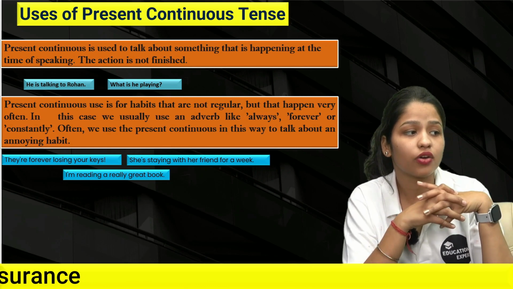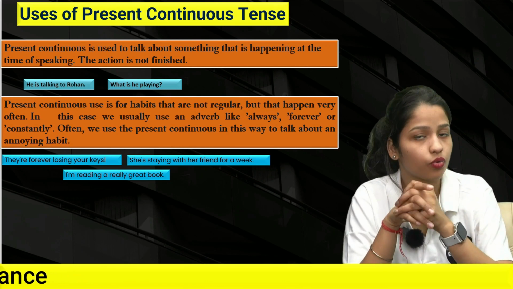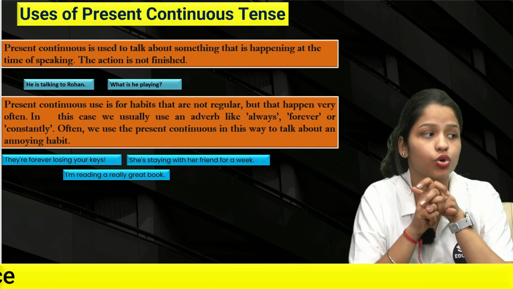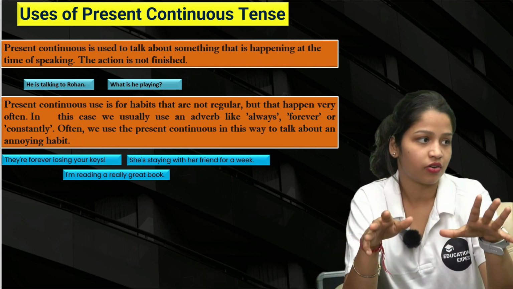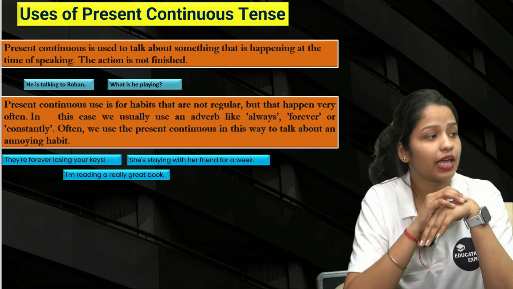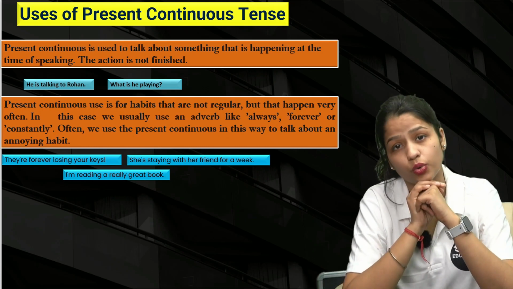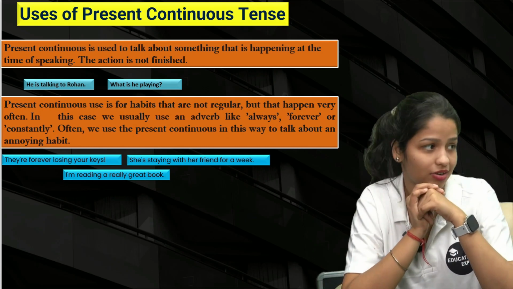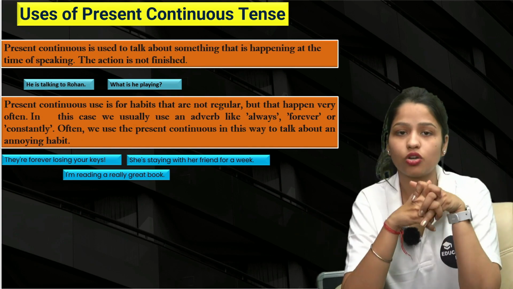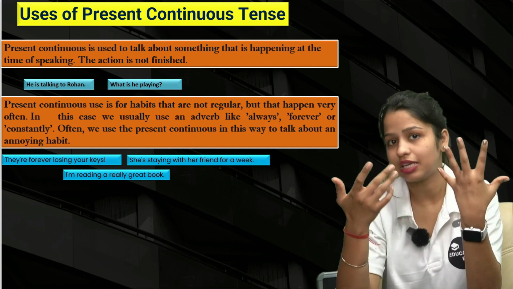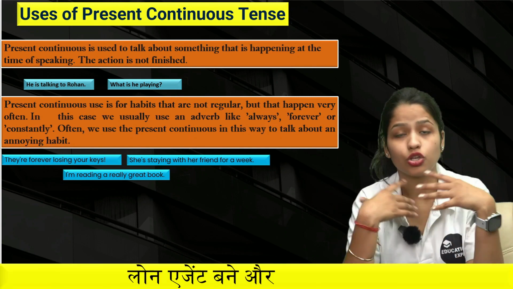She's staying with her friend for a week, right? So over here, she is staying right now with her friend for a week. I am reading a really great book. So great, I'm telling you, I'm reading a great book. So this is not my habit. I'm just reading it today, or maybe I usually read.